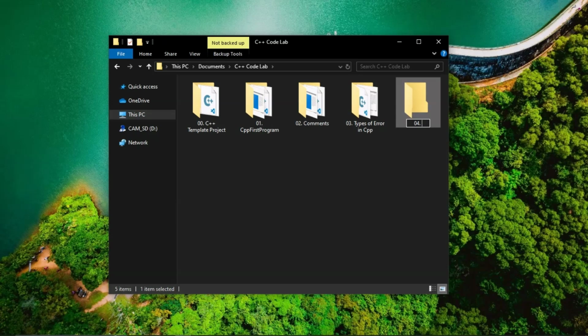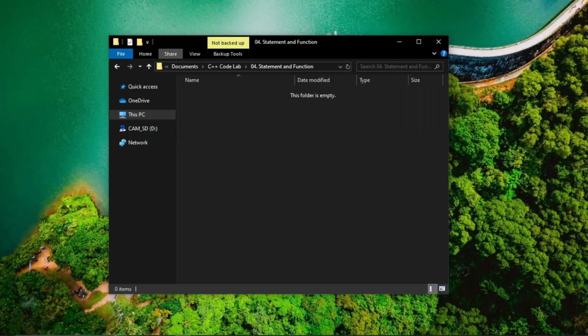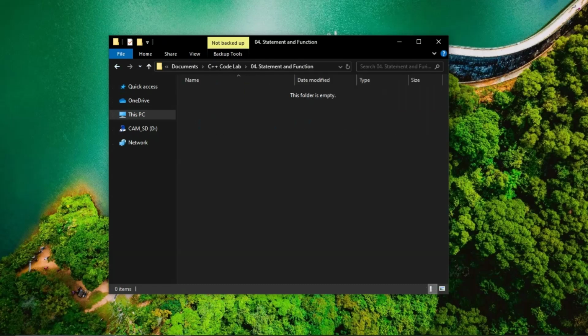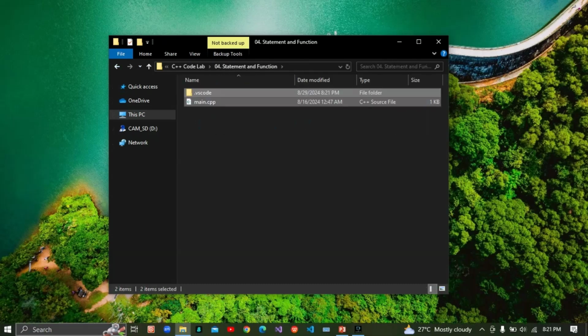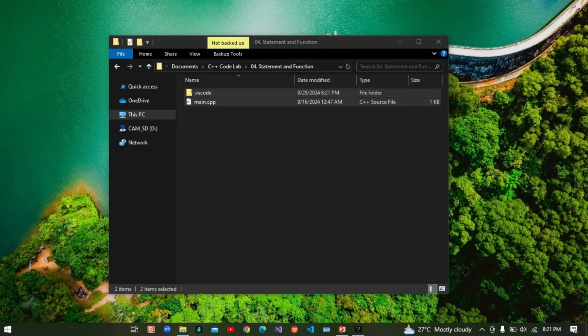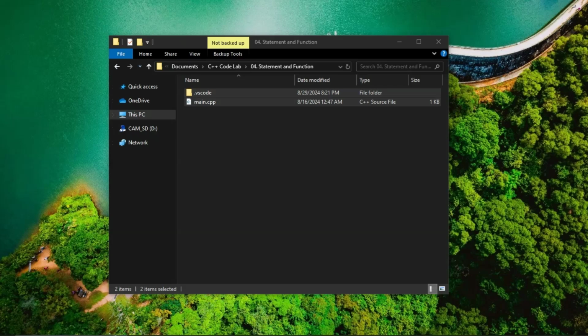So statements and function, and we're gonna go to our template here and copy. So I'm gonna do this, and without saying much, because I expect you guys to know how to do this right now.